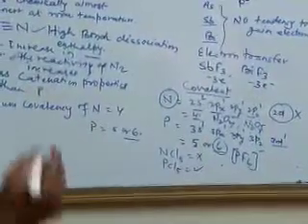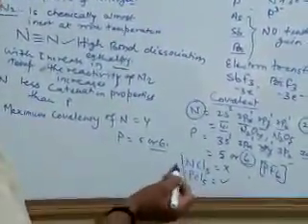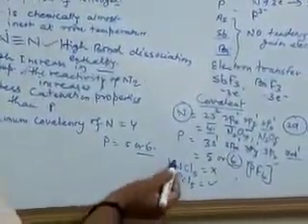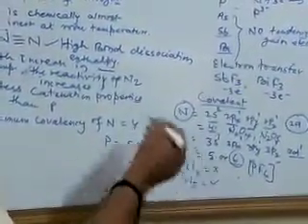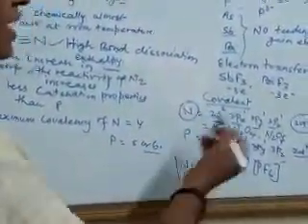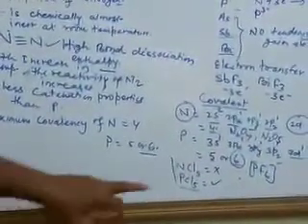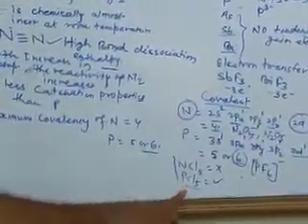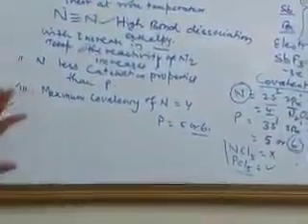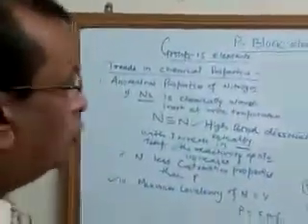Why? The simple reason, the textbook question we have. Nitrogen does not have vacant d orbitals in its valence shell, so it cannot extend its covalency beyond 4. But phosphorus has vacant d orbital in its valence shell, therefore phosphorus can extend its covalency up to 5 or 6. Okay, so this is the general anomalous properties of nitrogen.